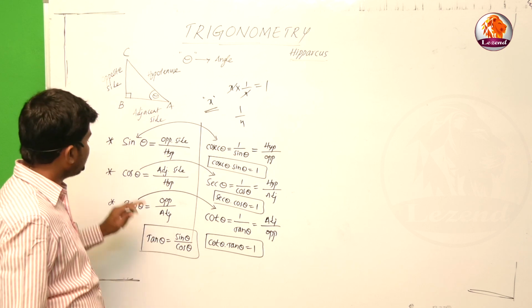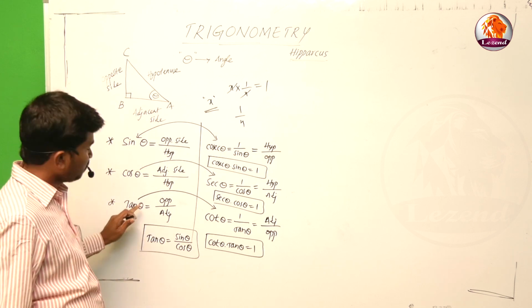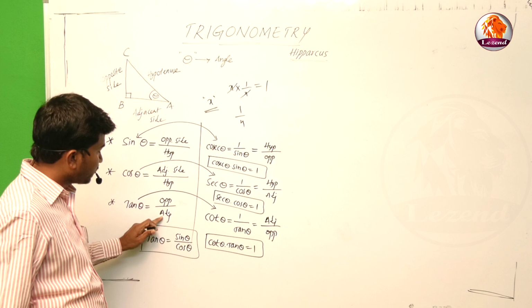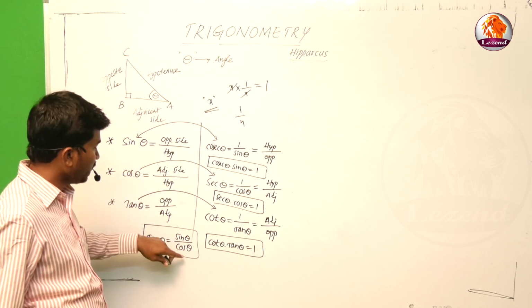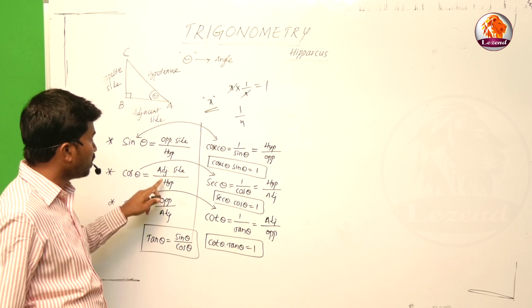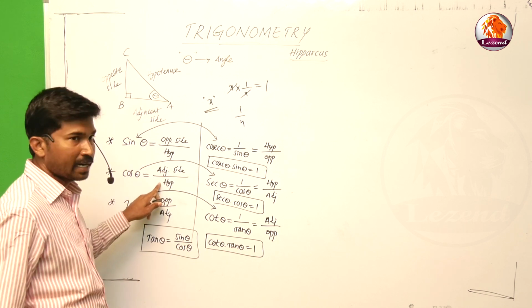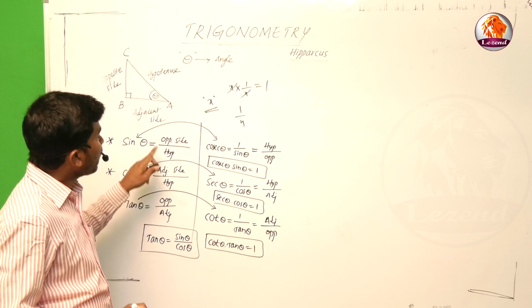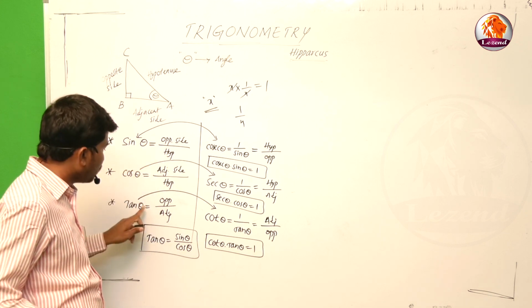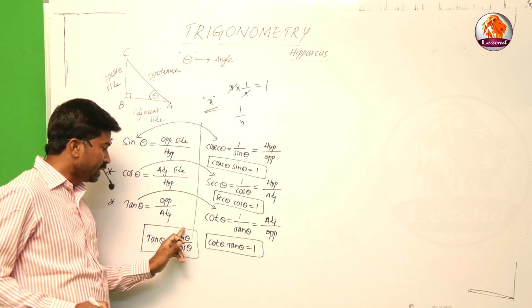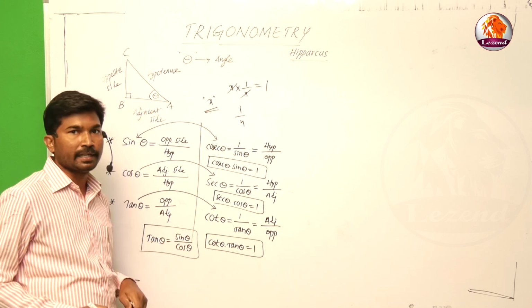How did we get that? From the tan concept, we know tan is opposite side by adjacent side. The sin definition is opposite side by hypotenuse, and the cos definition is adjacent side by hypotenuse. The hypotenuse gets cancelled, and we get opposite side by adjacent side, which is nothing but tan theta. That's why sin theta by cos theta is equal to tan theta.